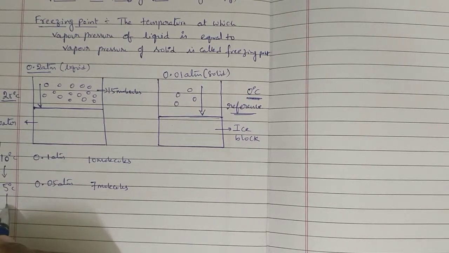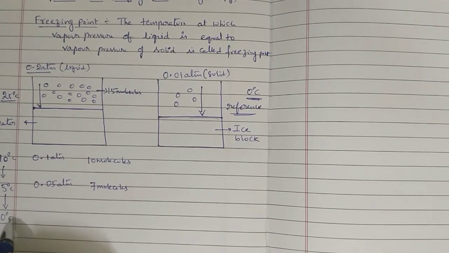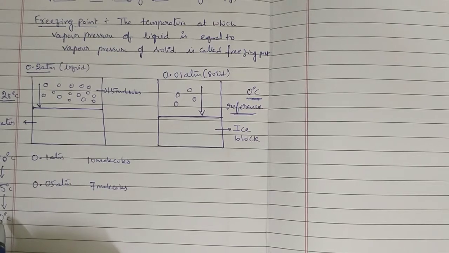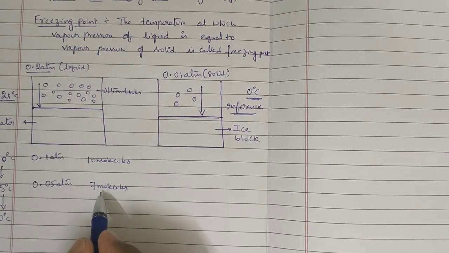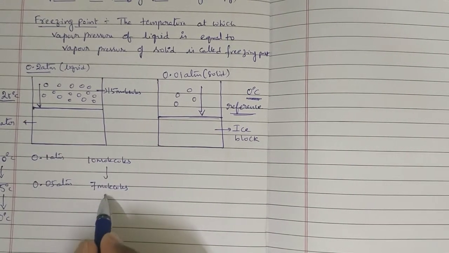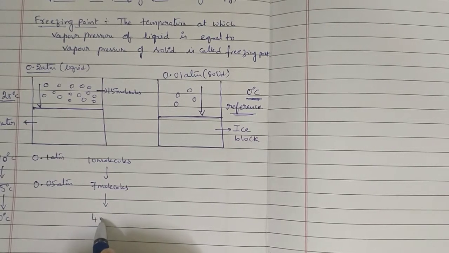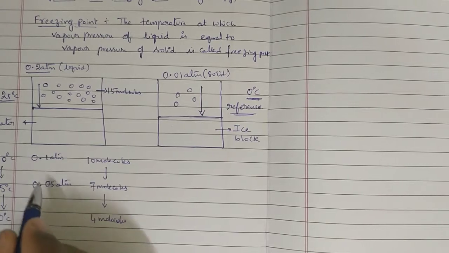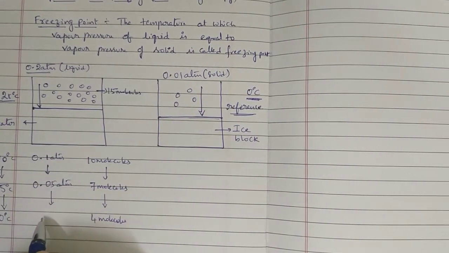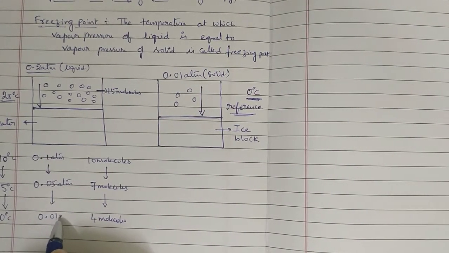Next, this 5 further I am decreasing. Finally, it attains 0 degrees centigrade. At 0 degrees centigrade, these 7 molecules further decrease to 4 molecules. And the vapor pressure attained is 0.01 atmosphere.